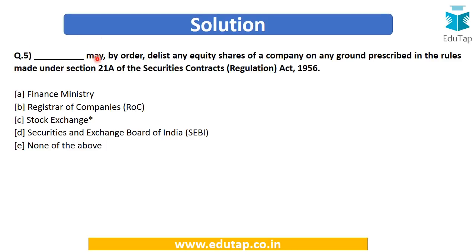So friends, now we can easily answer this question: a stock exchange may by order delist any securities of a company on any ground made under section 21A of the SCRA Act 1956.